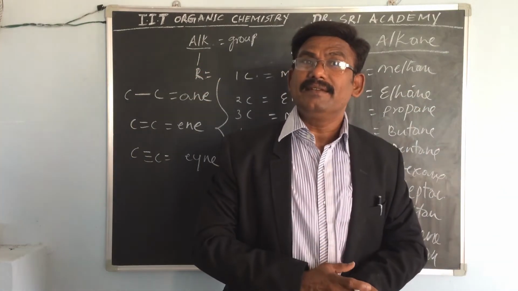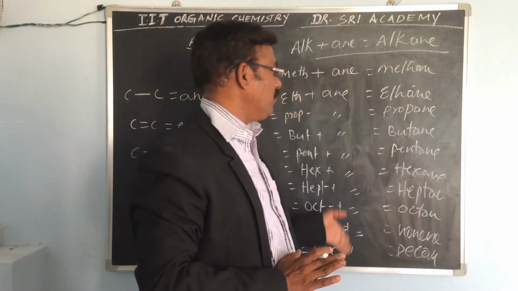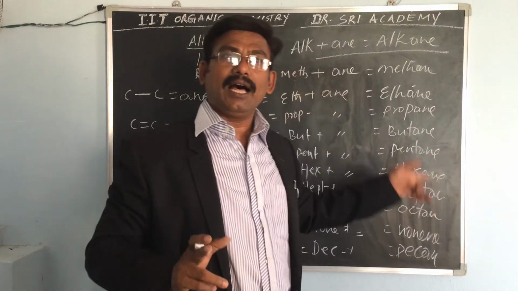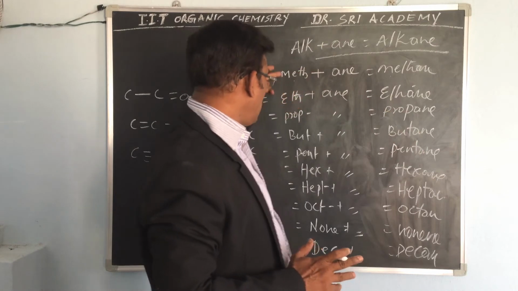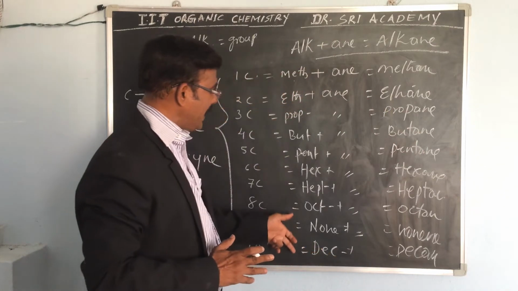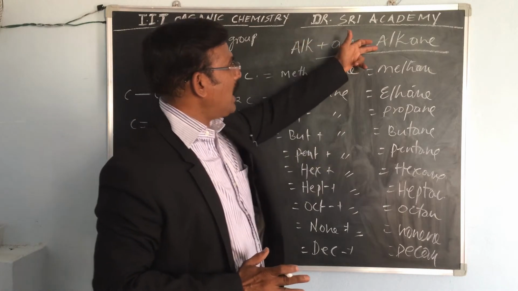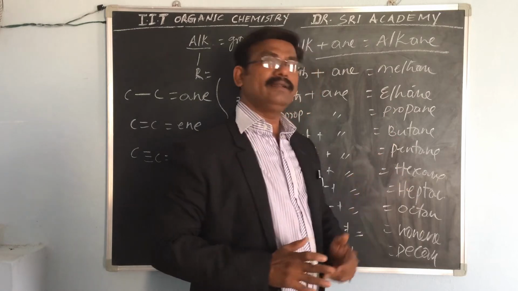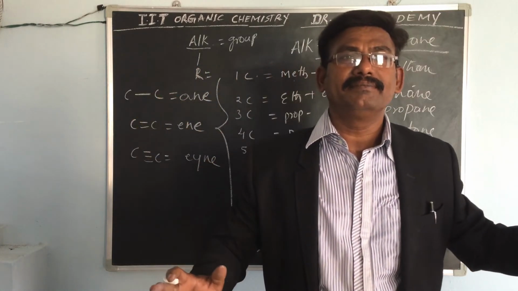Okay, it's very easy. I will tell you the structures now. First you have to know the namings. Alk is meth, eth, prop, but, pent, hex, hept. So alk plus ane means methane, ethane, propane, butane, pentane, hexane, heptane. So this is called the alkanes.